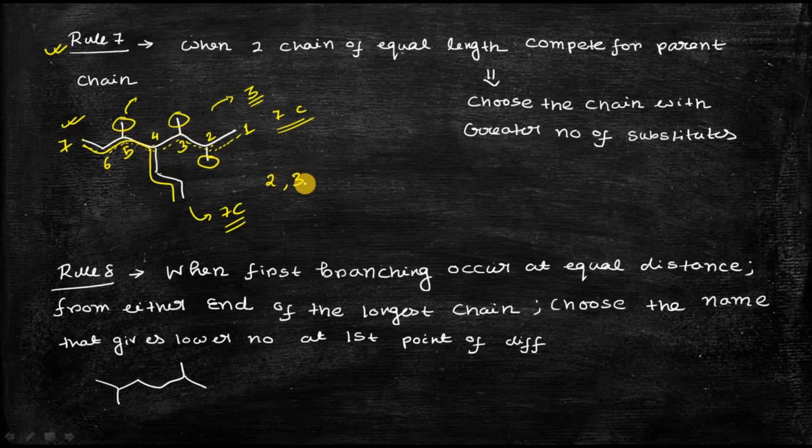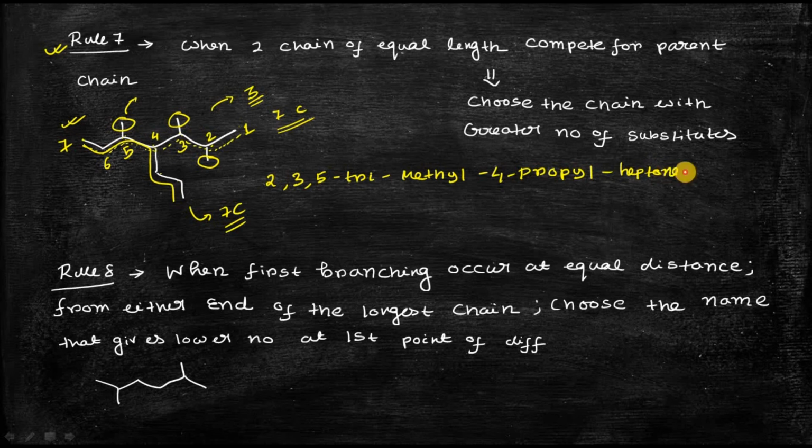So you will write 2,3,5-trimethyl, according to rule number 6. And at position 4 there is another substituent, called propyl, 4-propyl, heptane, because it is a 7-membered parent chain.